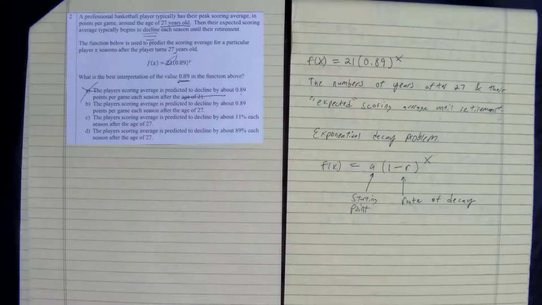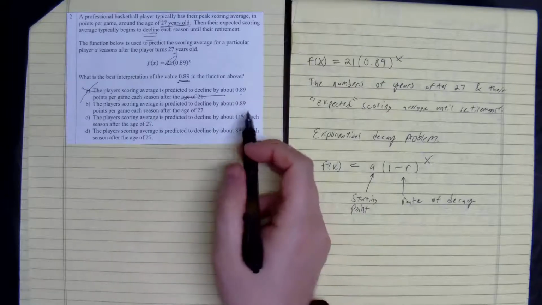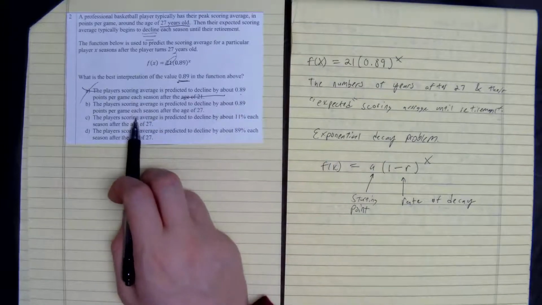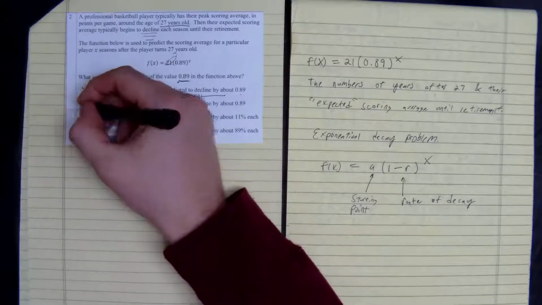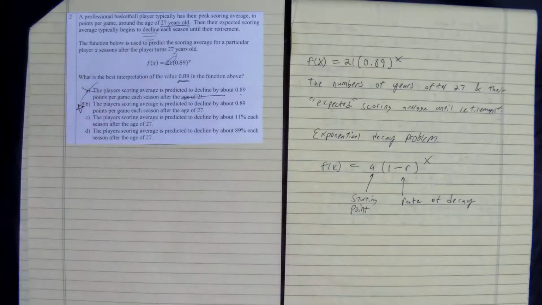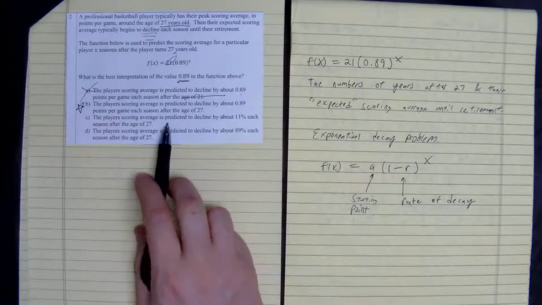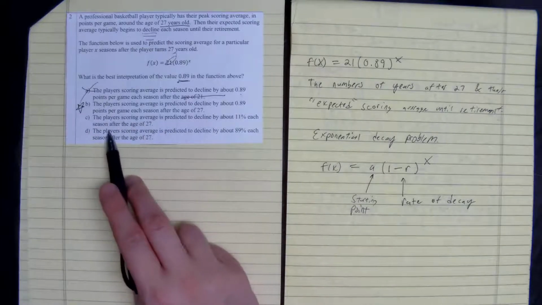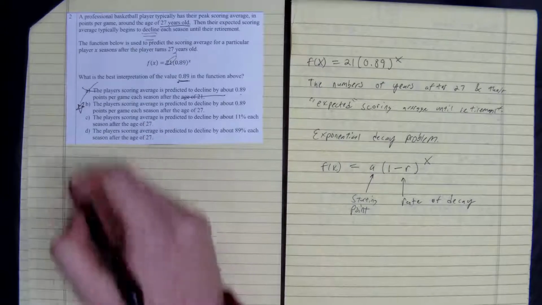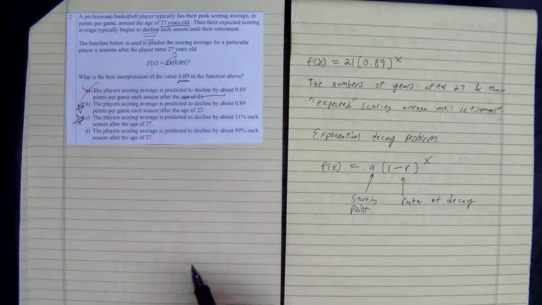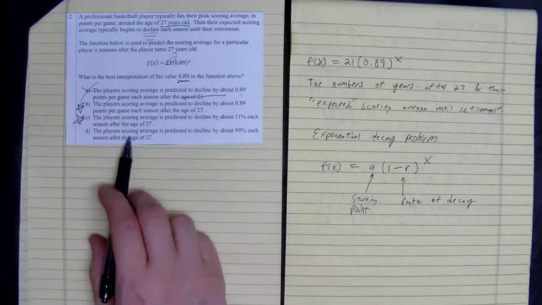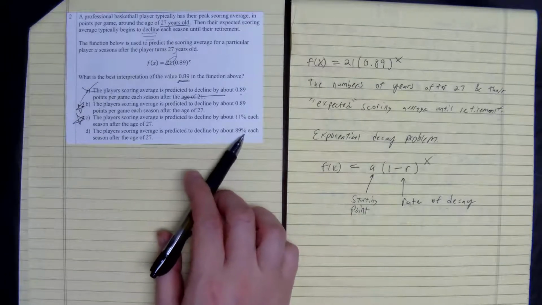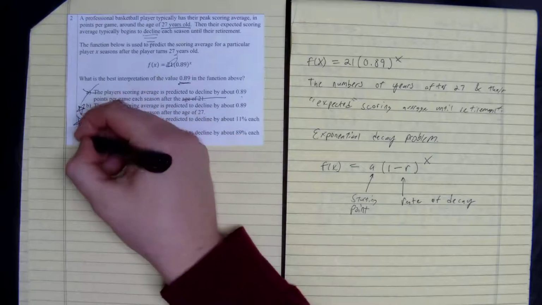The player scoring average is predicted to decline by about 0.89 points per game each season after the age of 27. This could be true. Let's put a star. The player scoring average is predicted to decline by about 11% each season after the age of 27. That could be true. The player scoring average is predicted to decline by about 89% each season after the age of 27.